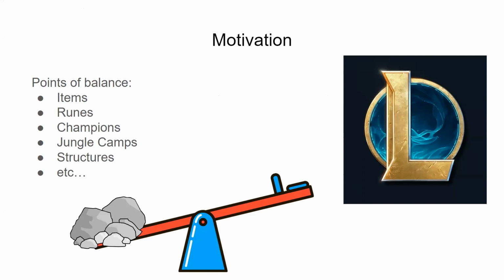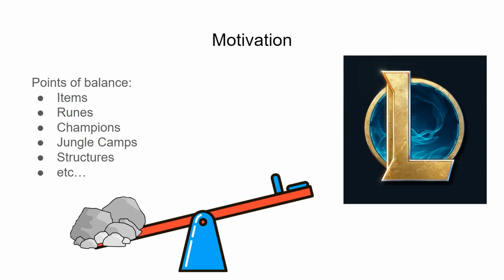Some points of balance here that we listed are game items, the runes in the game, which affect base stats that the champion might have, and also their play style, the physical champions in the game or the characters, the jungle camps, which are prevalent in the game. It's just something that you can kill in the game and gain XP and gold from. So just think of it as another objective in the game, and then actual physical structures. And the list goes on, especially since they continuously add new content to the game.